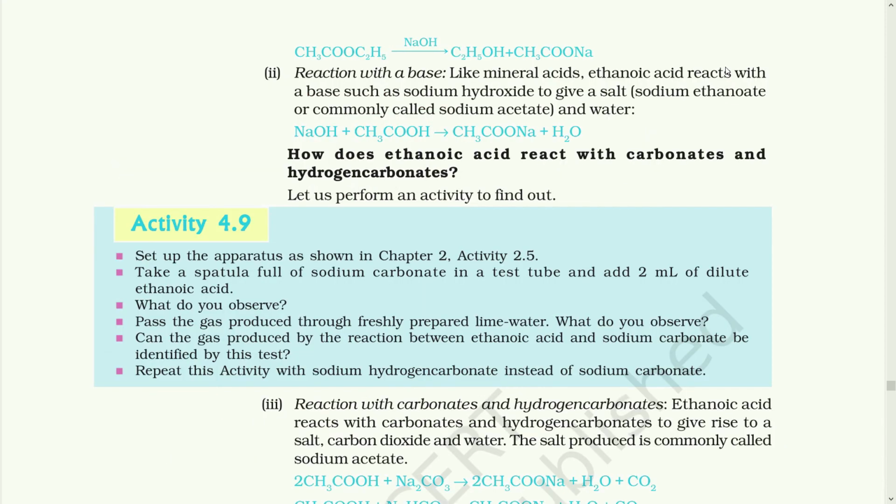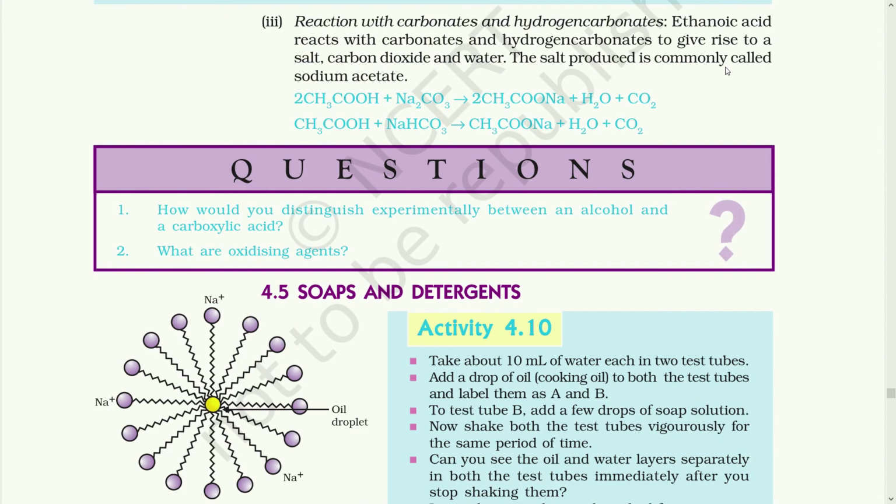The second reaction is reaction with a base. Like mineral acids, ethanoic acid reacts with a base such as sodium hydroxide to give a salt and water. And the third reaction is reaction with carbonate and hydrogen carbonate. Ethanoic acid reacts with carbonate and hydrogen carbonate to give rise to a salt, carbon dioxide and water. The salt produced is commonly called sodium acetate.